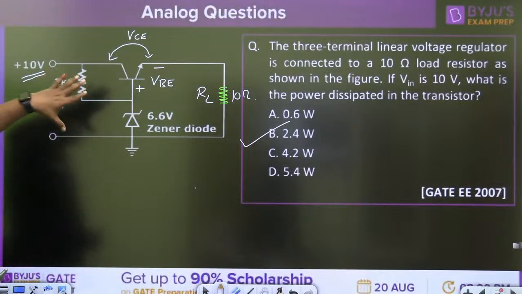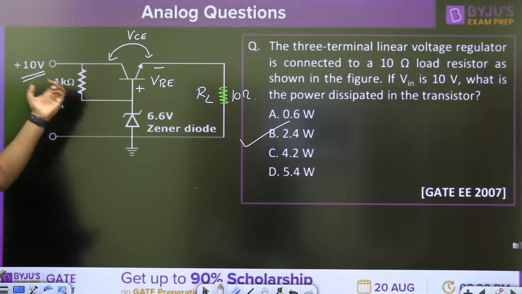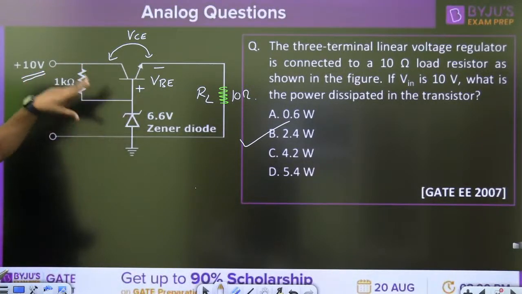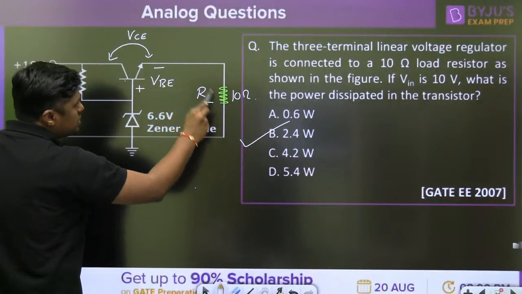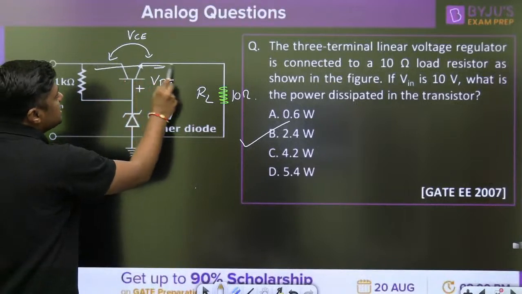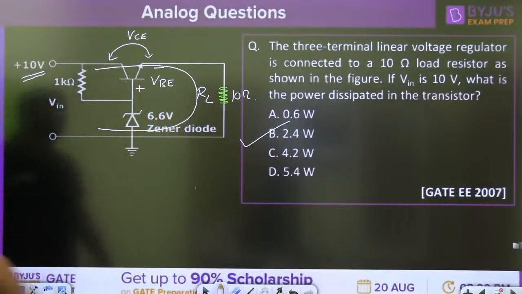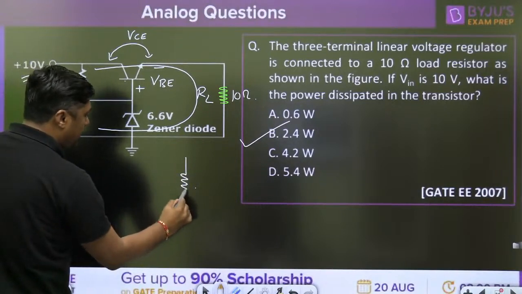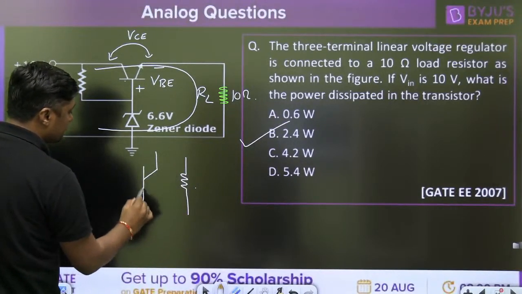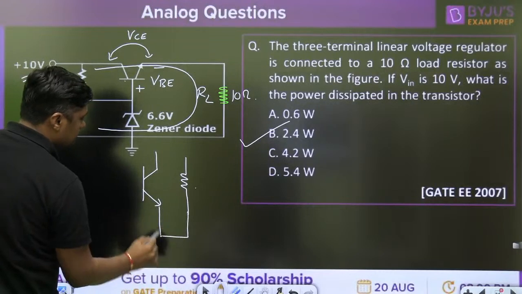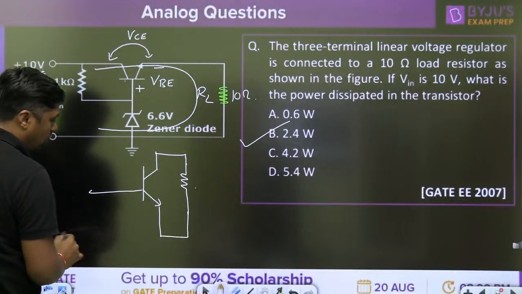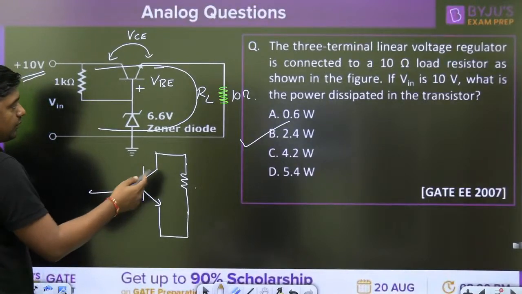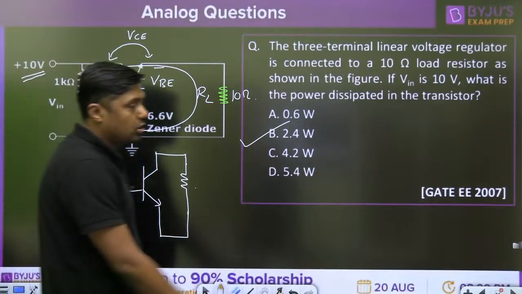Always remember, and now my dear friend, what is the series and shunt? It is a series voltage regulator. Series means this transistor is connected in series with the RL. This is the series connection, and that's why it is called series voltage regulator. In shunt voltage regulator, the transistor is connected parallel to the RL, like this. This is the parallel connection, and that is called shunt voltage regulator.